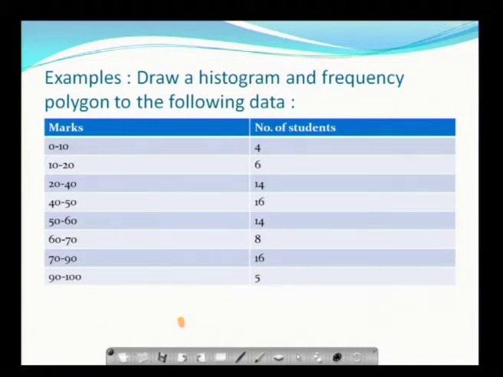See, on the horizontal axis you can take your marks, and on the vertical axis you can take the number of students. On the horizontal axis the class interval you can take as a continuous class interval 0, 10, 20, 30 like that up to 100, and the corresponding number of students you take on the vertical axis. If you join these points you are going to get a frequency polygon, and if you draw a vertical bar for each frequency to the corresponding marks, you are going to get a simple histogram.